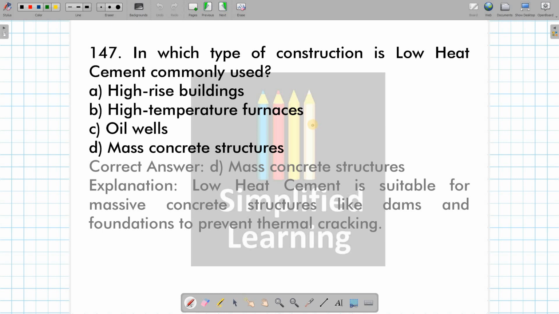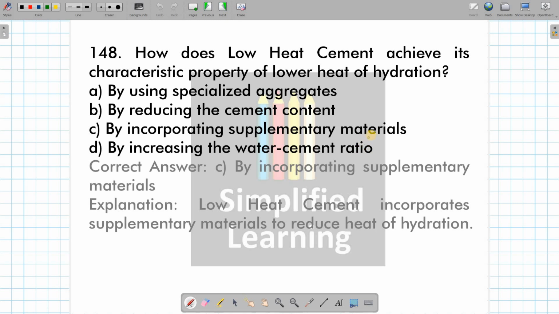And in which type of construction is low heat cement commonly used? Mass concrete structure. Okay, remember always low heat cement or low heat of hydration, wherever it is required, it is a massive concrete structure such as dam. Then, how does low heat cement achieve its characteristic property of lower heat of hydration? By incorporating supplementary material, we are going to have low heat cement.